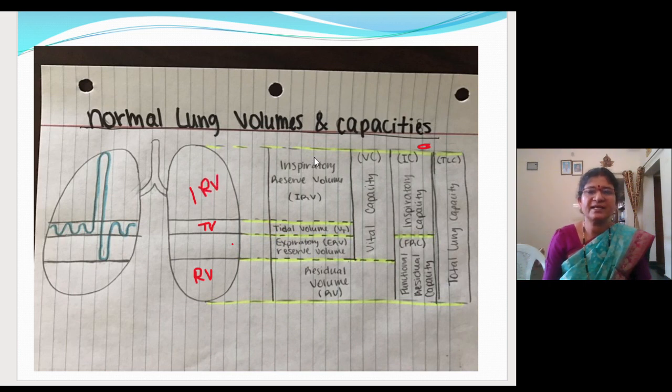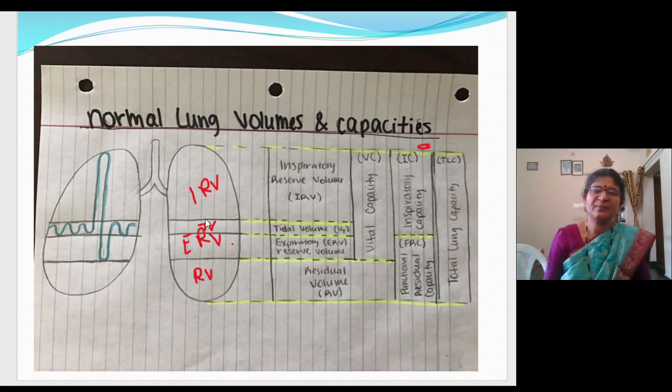This, of course, is indicated here. And the gas you forcefully give out is called the expiratory reserve volume. So these are the four volumes which you have to know. What air will always remain in the lungs? The residual volume. Forcefully you can expire the expiratory reserve volume, but you can't expire the residual volume.